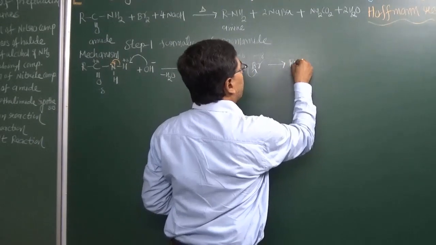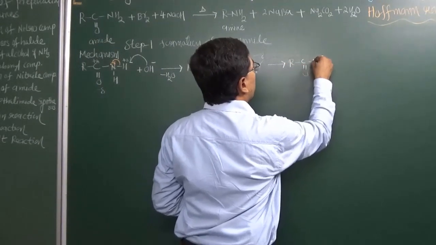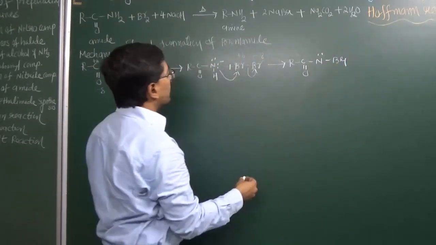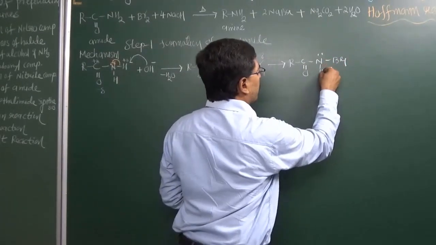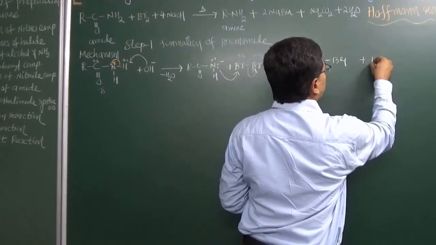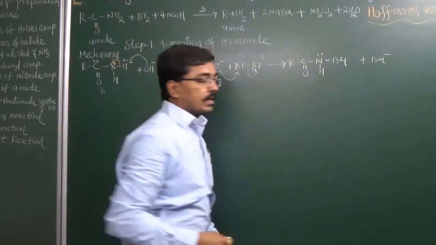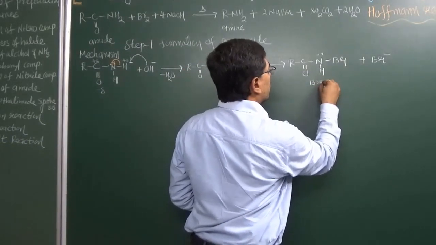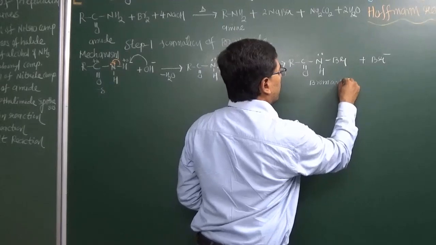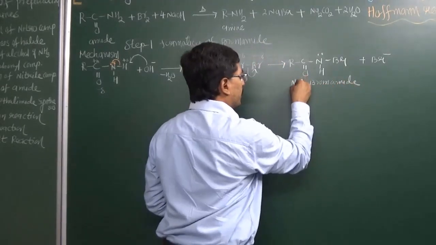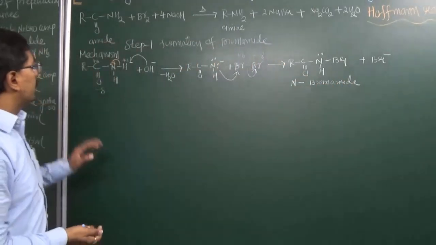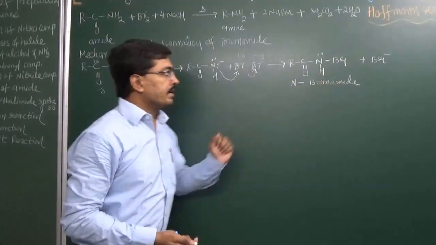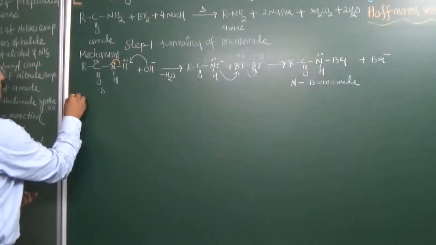As a result, we get R-C double bond O, N. Now one electron pair is given to bromine, so there is no negative charge, and it has one hydrogen. With this, we also get a bromide minus ion. The structure obtained is known as N-bromamide. So the first step of the reaction mechanism is that amide is converted into N-bromamide.